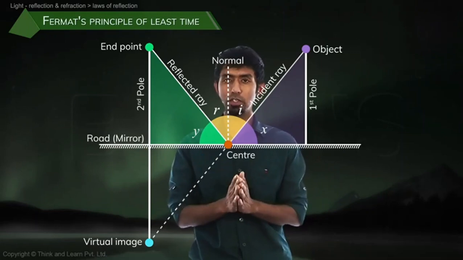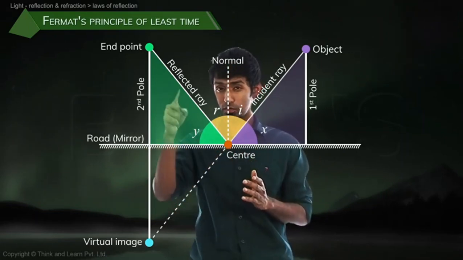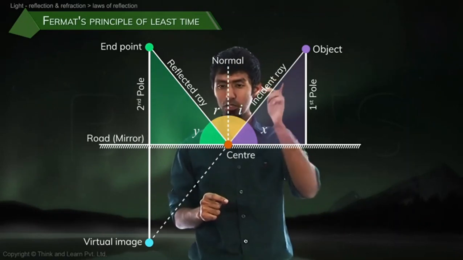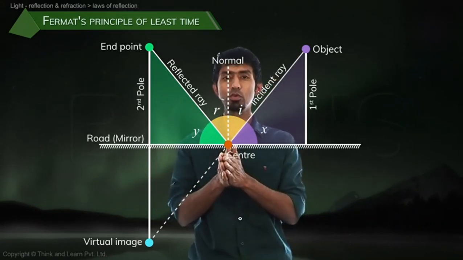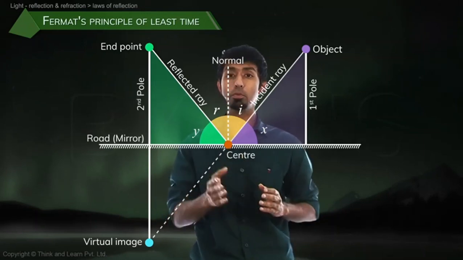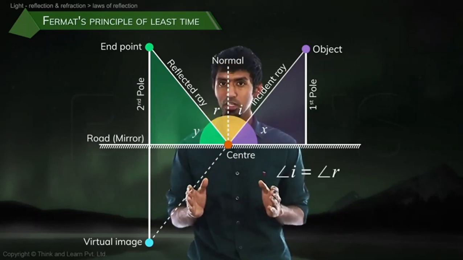Of course, the shortest path to take in general would be the straight line connecting them, but we're talking about the ray of light that gets reflected. So the question is, the ray that has to touch the mirror and still go there, which will be the quickest path. And what is it? We just proved it's the center point. And by proving that, what have we proved? The angle of incidence equals the angle of reflection.